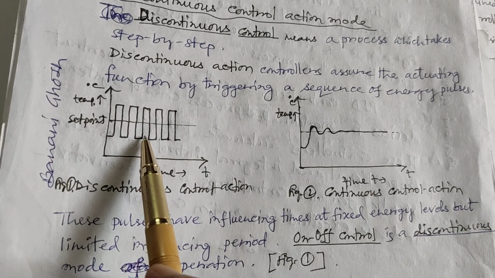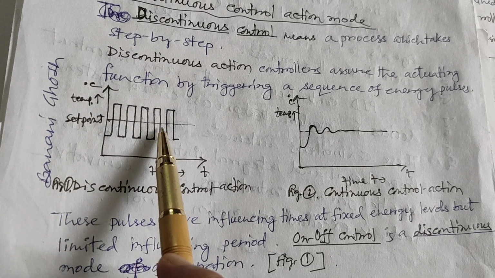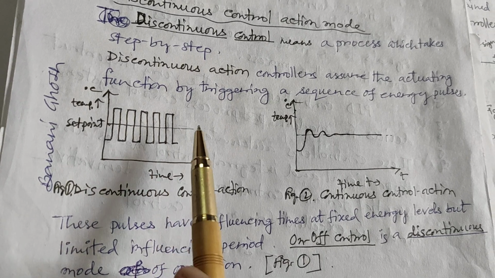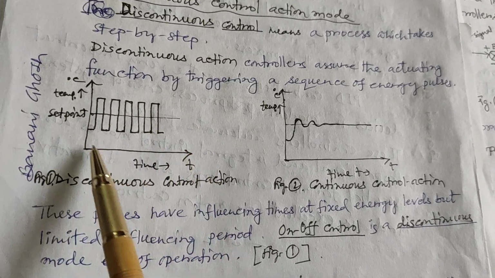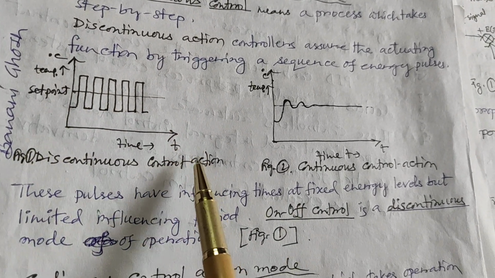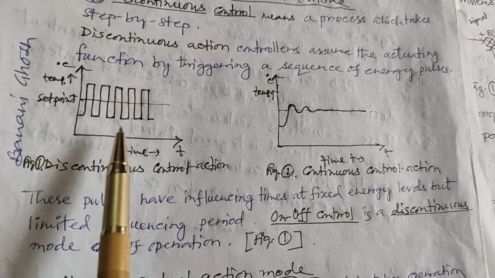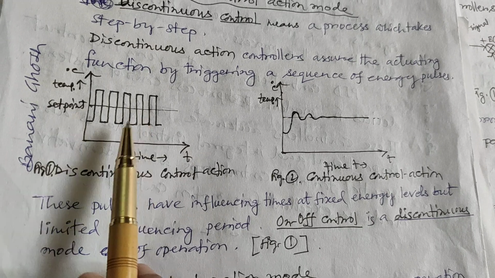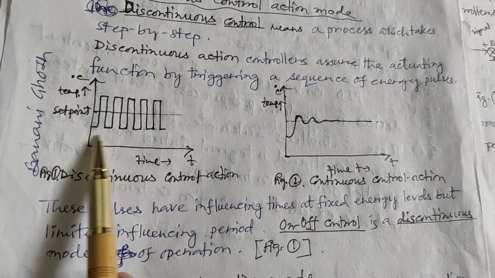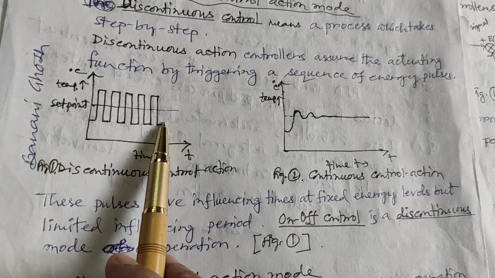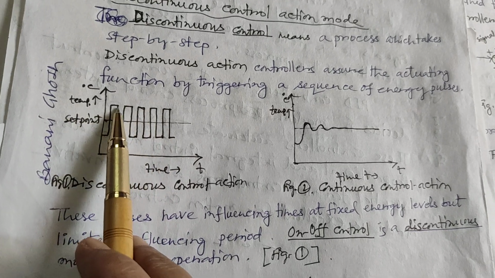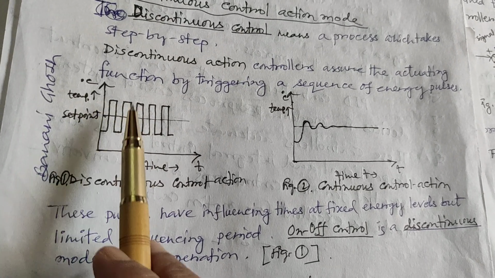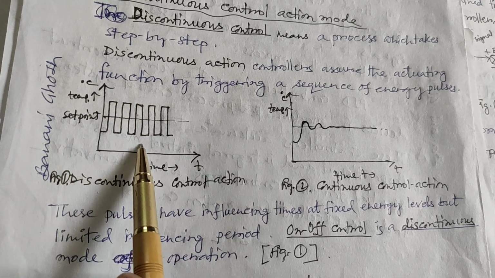In discontinuous action, the controller assures the actuating function by triggering a sequence of energy pulses. These pulses have fixed energy levels but limited influencing periods. That means the sizes are the same, that means fixed energy levels.